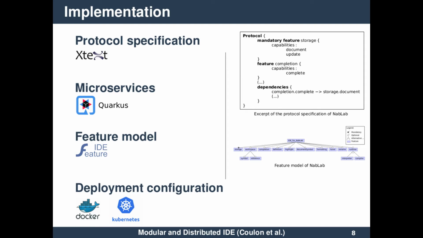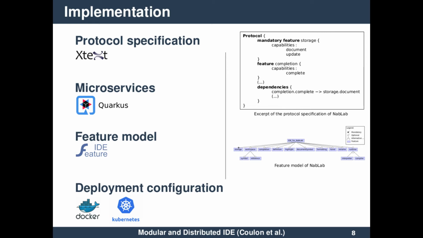For storage, we have, for example, document that is used to retrieve the text of a program, and update that is used to change its content. And completion has the capability complete that returns the list of proposals. We also allow to specify the dependencies between the services.